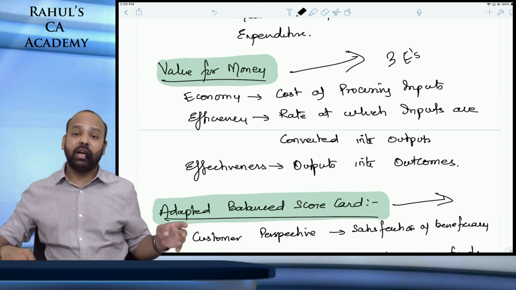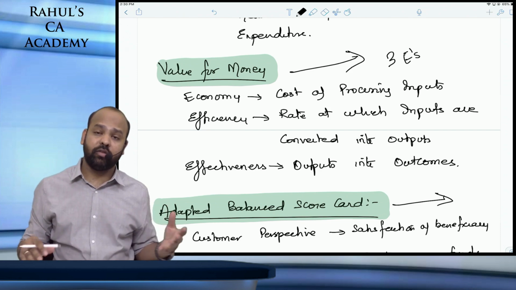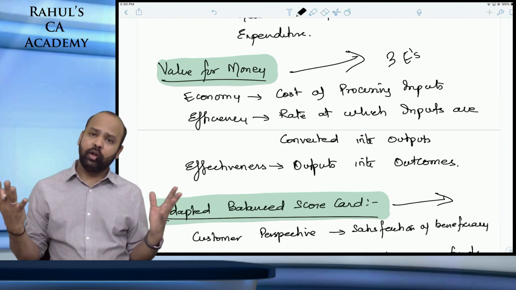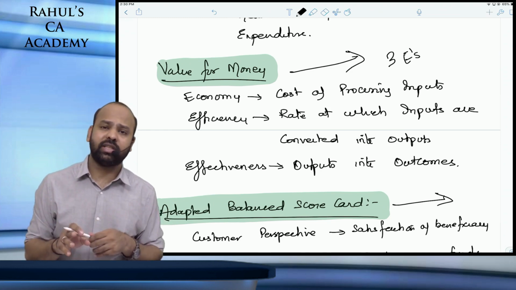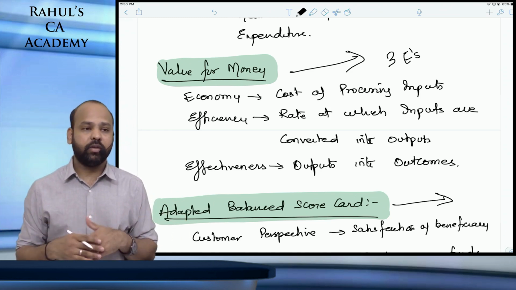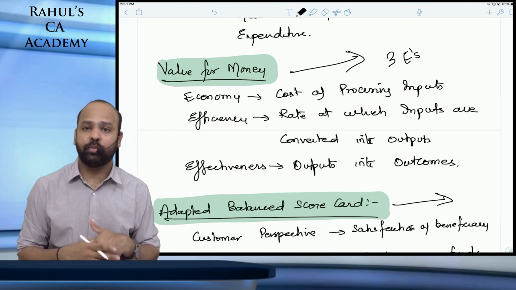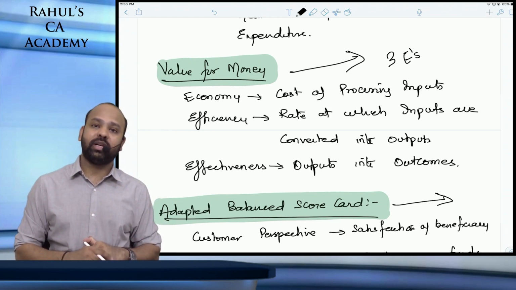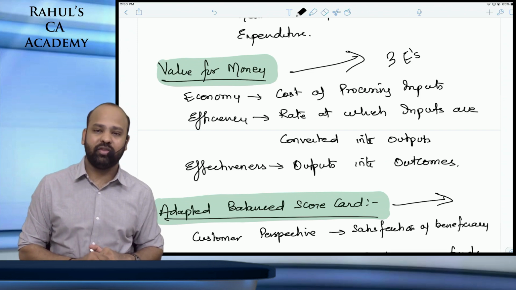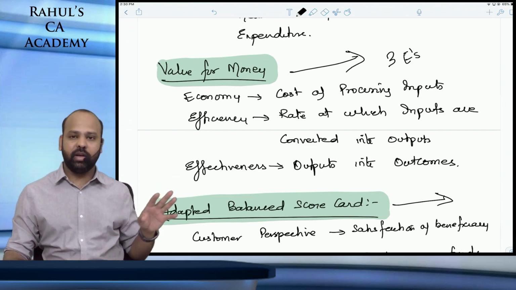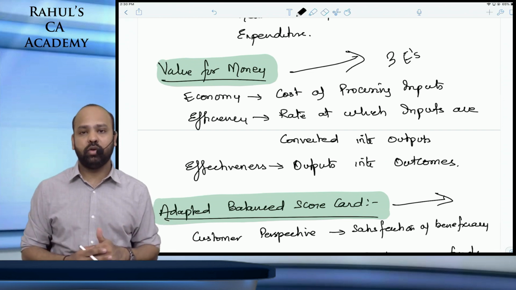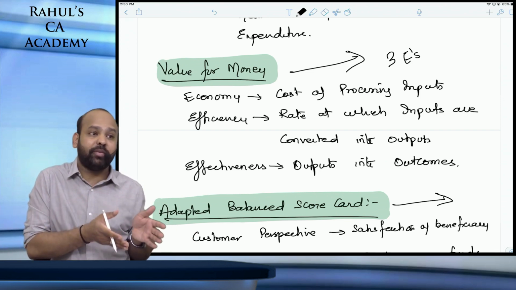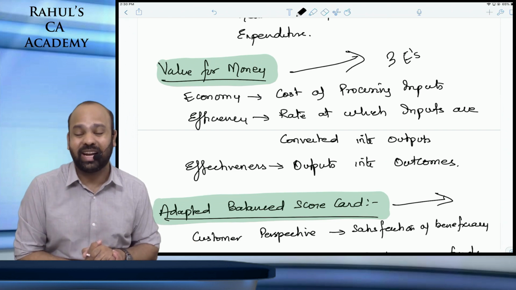For the sake of charity, you are distributing a lot of items. During winter seasons you think that you should be distributing blankets, or during summer you want to distribute ACs or fans, but if you give a third class blanket, that is not even serving the purpose. Effectiveness is zero. So you should know the clear-cut difference between economy of operations, efficiency, and effectiveness.